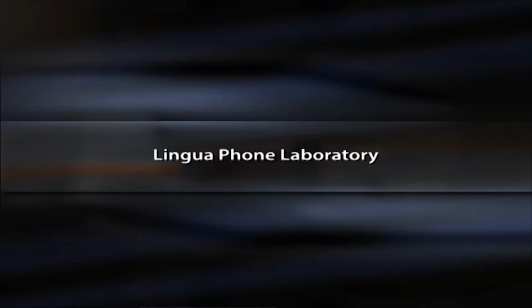Lingua Phone Laboratory is another kind of conventional language laboratory, but more modernized than the previous one described above. In this laboratory, learners are provided with a headset to listen to the audio cassettes being played by the teacher. This reduces the distractions and provides more clarity in listening. In the modern lingua phone laboratories, a particular electronic device is used. This device works as a cassette player, a repeater of tapes and a recorder of voice, all rolled into one device. It also facilitates playing the recorded voice of the student for comparison.